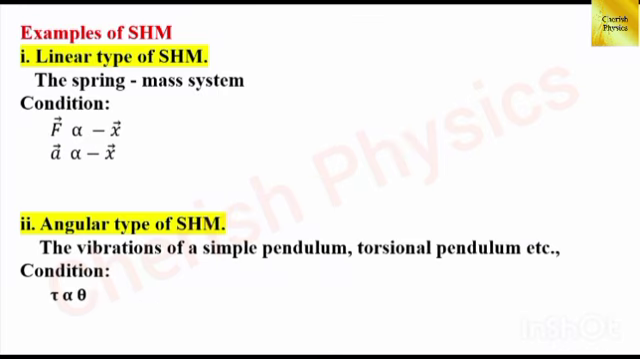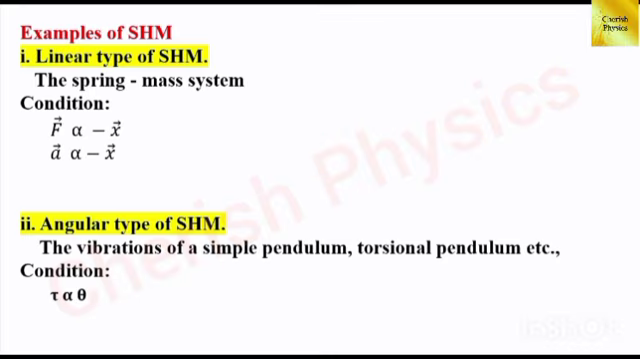Next, examples of simple harmonic motion. We have seen so many examples yet, but let's see the types. The first type is linear type of simple harmonic motion, and its example is spring mass system, and the condition is F is proportional to minus x or a is proportional to minus x. Then angular type of simple harmonic motion. The examples are vibration of a simple pendulum, torsional pendulum, etc.